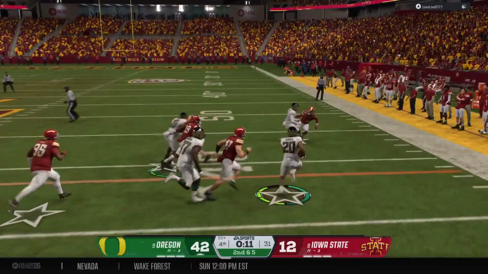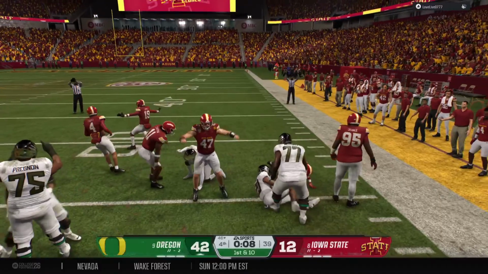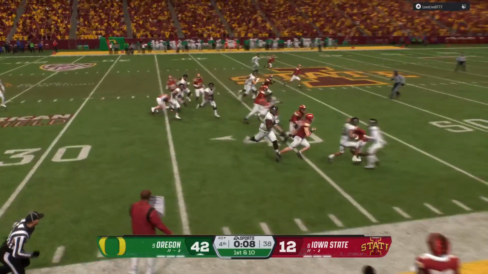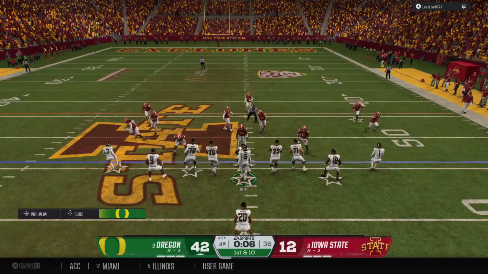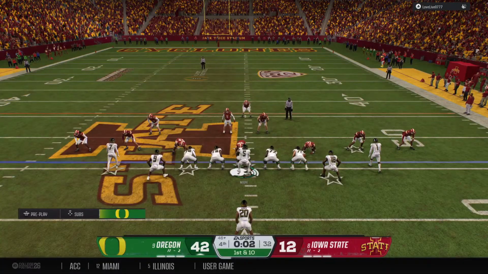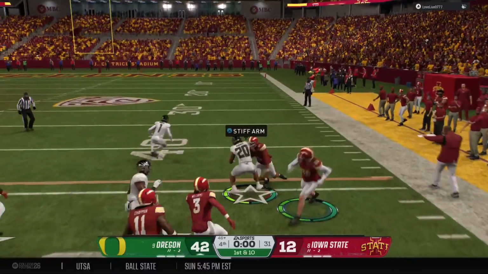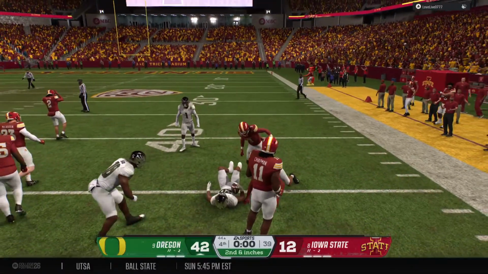Single back takes the handoff. Tackle made after a nice pickup on the play. You're pounding away with the running game. It's first and 10. And there's the handoff. And he's brought down there, and that will do it for the game.